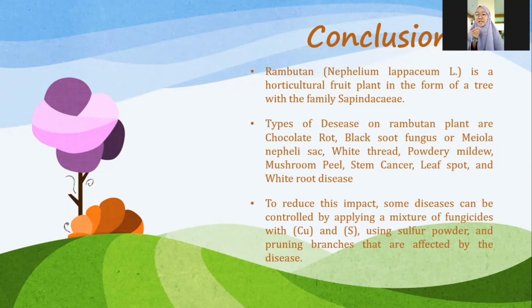To reduce this impact, the diseases can be handled by chemical control and technical control. The control is by applying a mixture of sulfur powder and pruning branches that are affected by the disease.